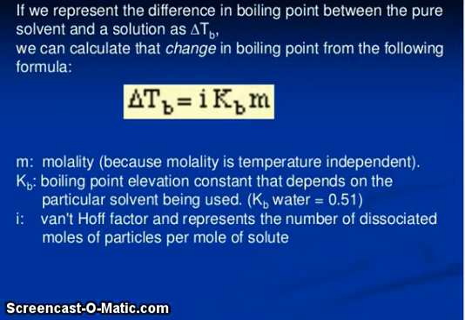m is molality, because molality is temperature independent. K_b is the boiling point elevation constant that depends on the particular solvent being used. K_b for water is equal to 0.51. i is the van't Hoff factor and represents the number of moles of particles per mole of solute.